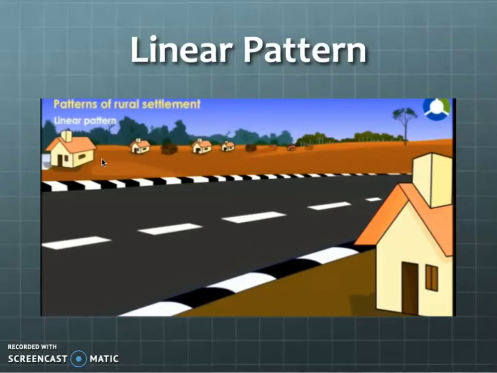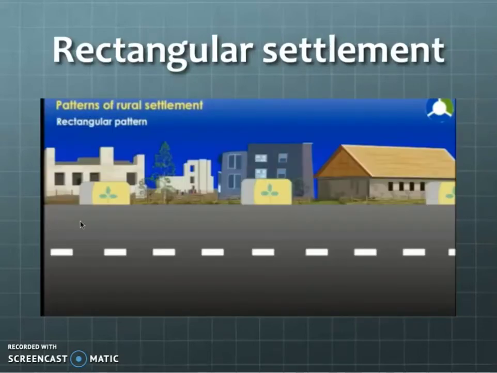Okay, so this pattern is called linear pattern. And next is rectangular settlement. This type of settlement generally develops at the crossroad, and the houses are built side by side, leaving narrow lanes and by-lanes. Okay, so these are houses built side by side.